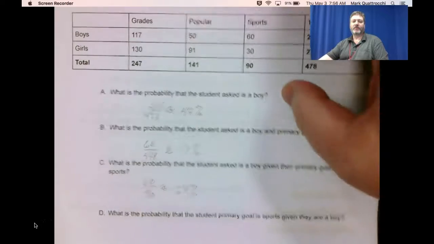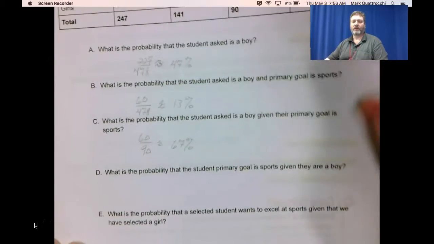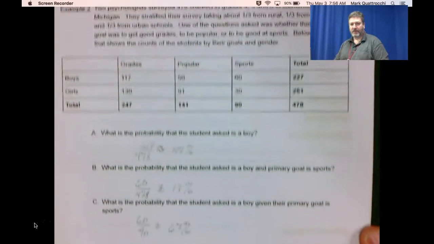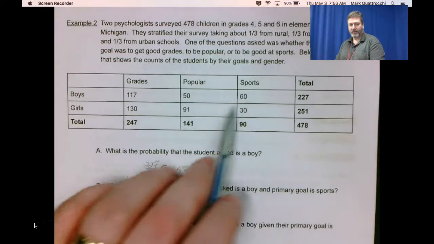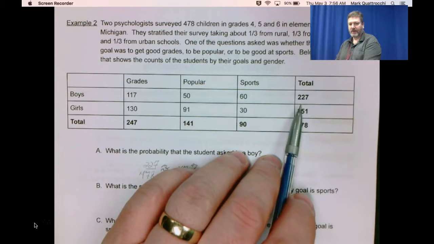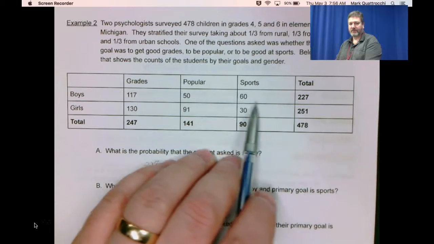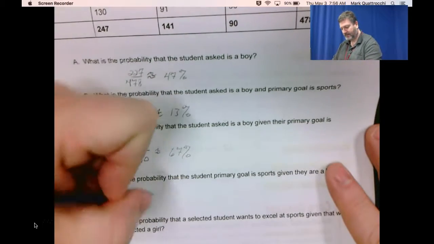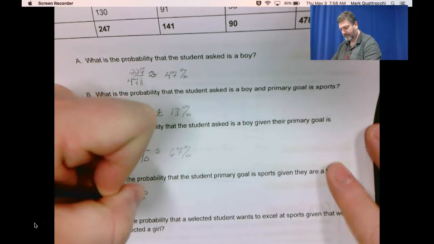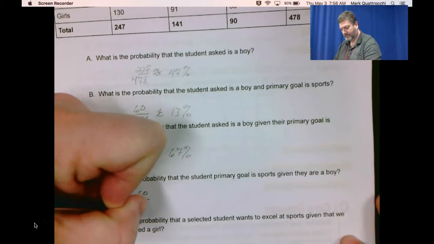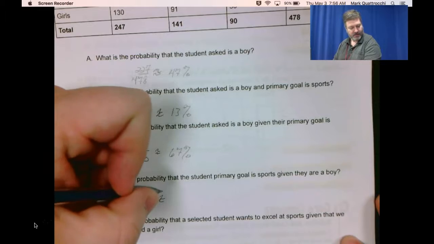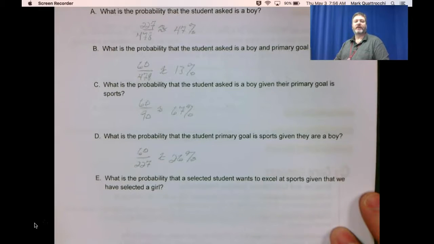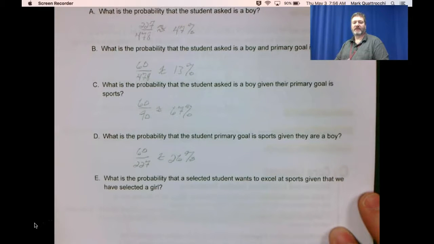Part D, what is the probability that the student's primary goal is sports given that they're a boy? So now we're told that they're a boy. There are 227 boys. What's the probability that their given goal is sports? 60 out of 227. Or approximately 26%.